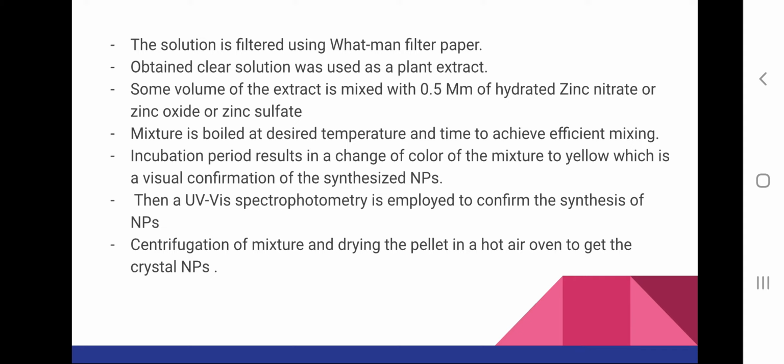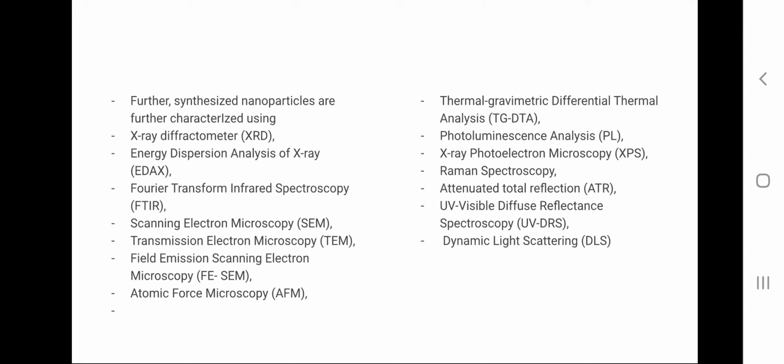And then we can observe it under a UV visible spectrophotometer to confirm the synthesis of nanoparticles. After that, we are centrifuging the mixture and drying the pellet in a hot air oven to get the crystal nanoparticles, and further characteristics of the nanoparticles can be observed using different methods.